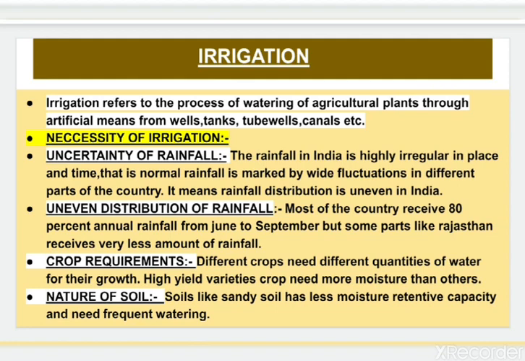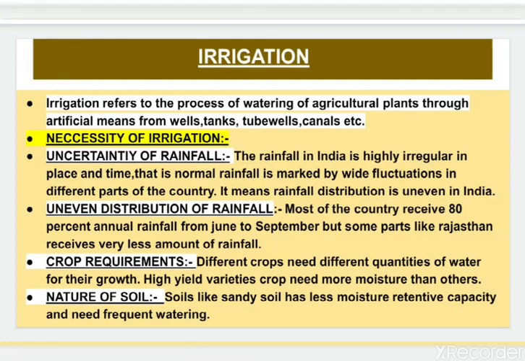Next, we will learn the necessity of irrigation. There are 4 points I have listed here. What are these? Uncertainty of rainfall. Then, after uncertainty of rainfall, next point is uneven distribution of rainfall, crop requirements, and nature of the soil. So first we will learn the uncertainty of rainfall.